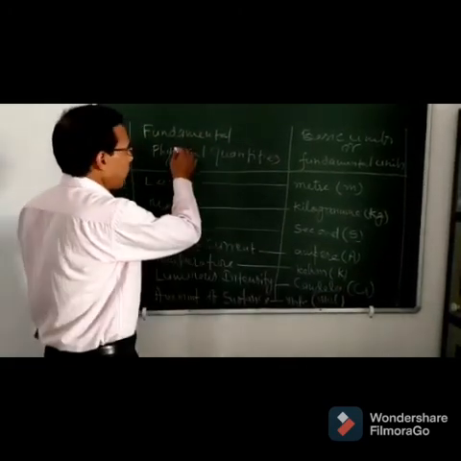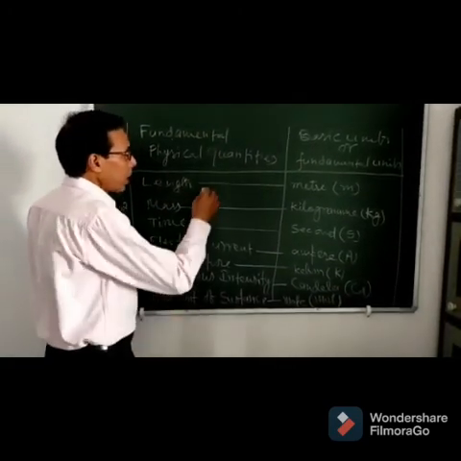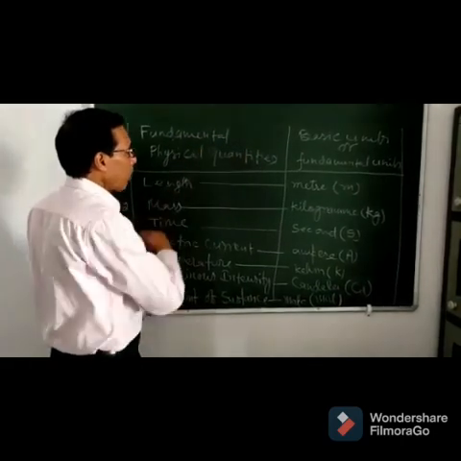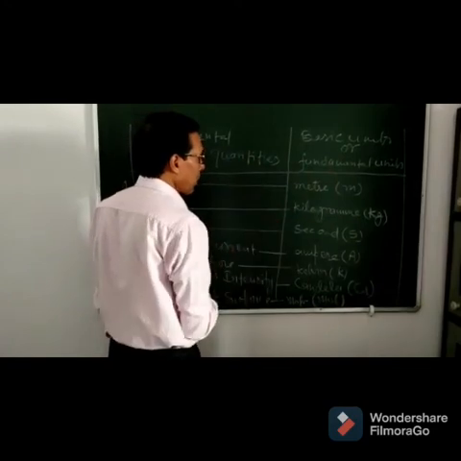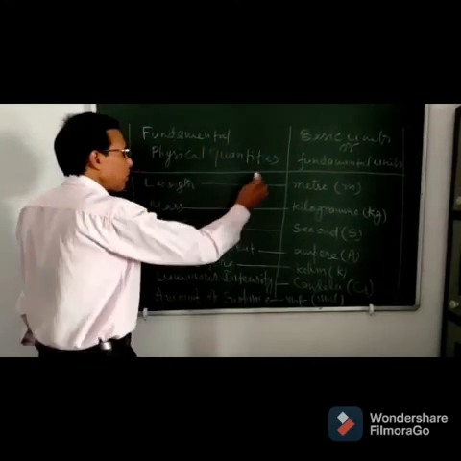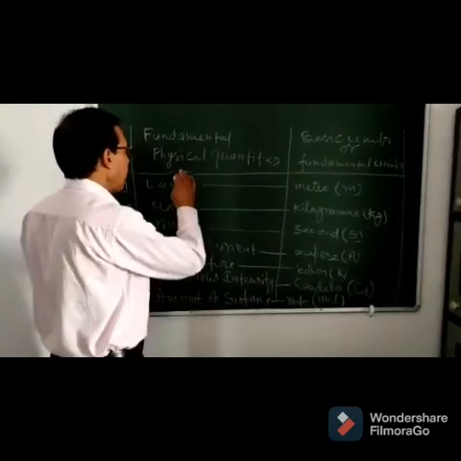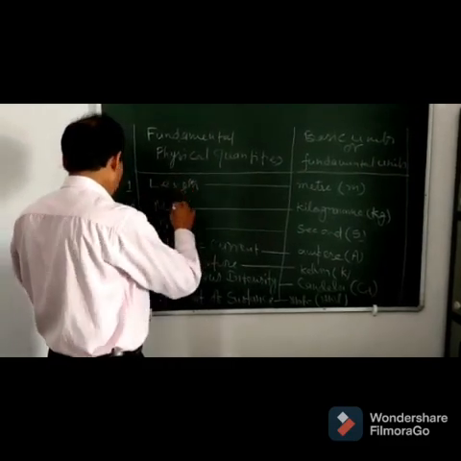So these are the 7 fundamental physical quantities, and units of these fundamental quantities are called basic units or fundamental units. So there are 7 basic units and 7 fundamental physical quantities.